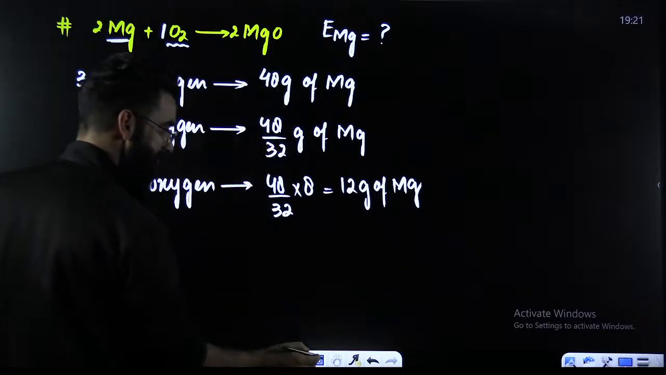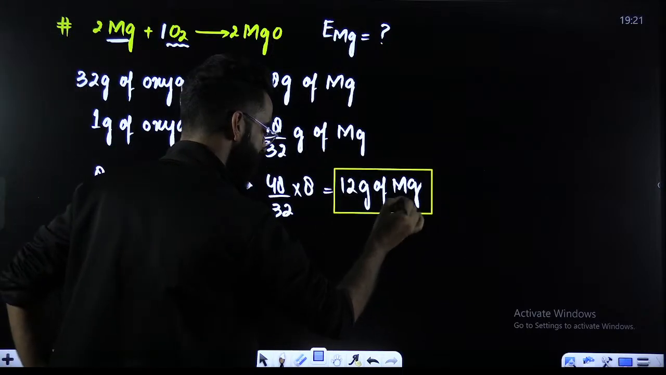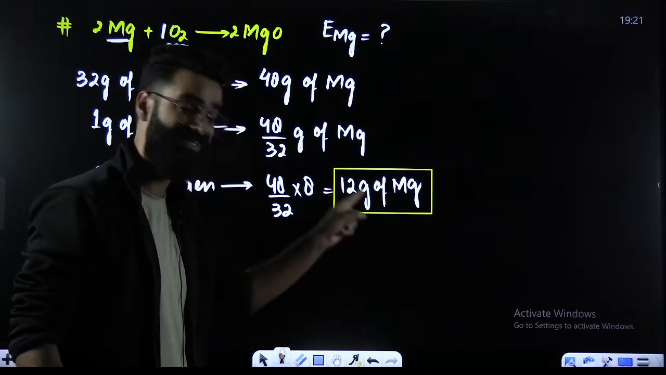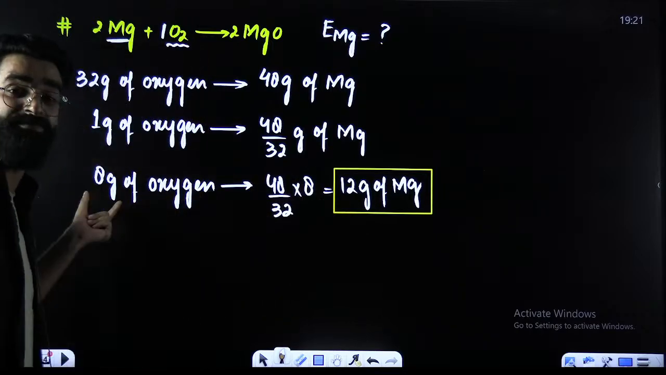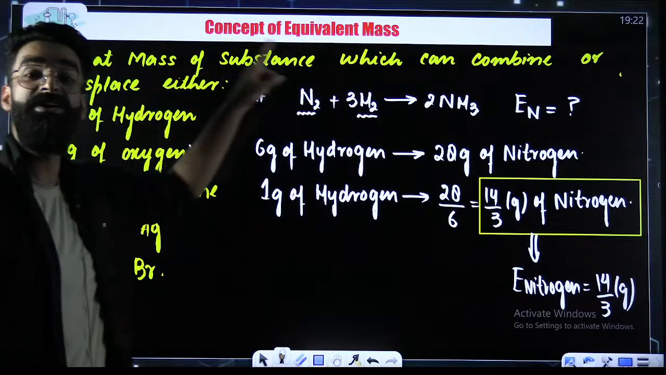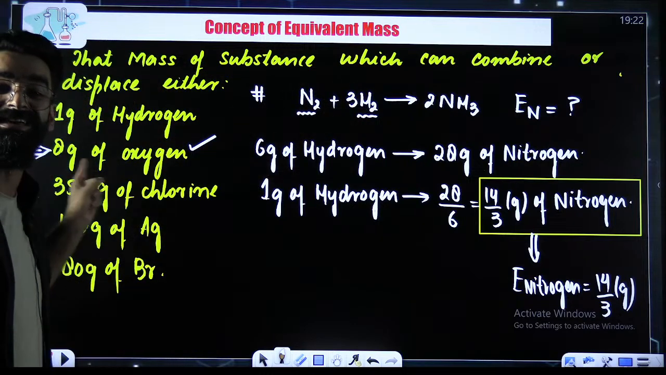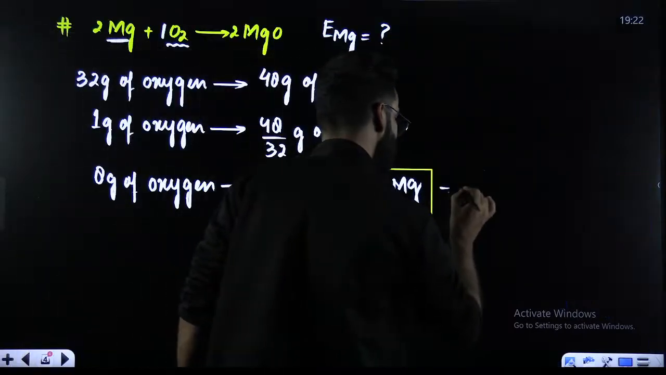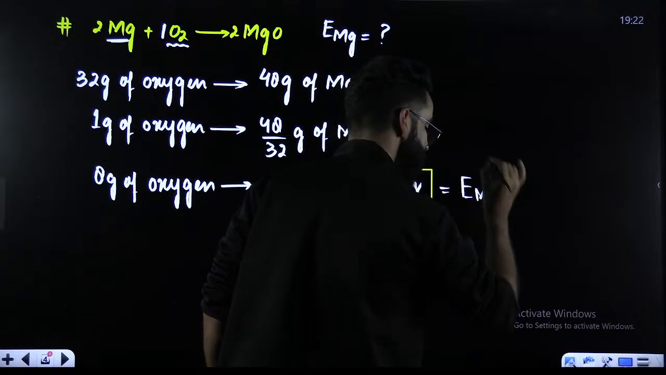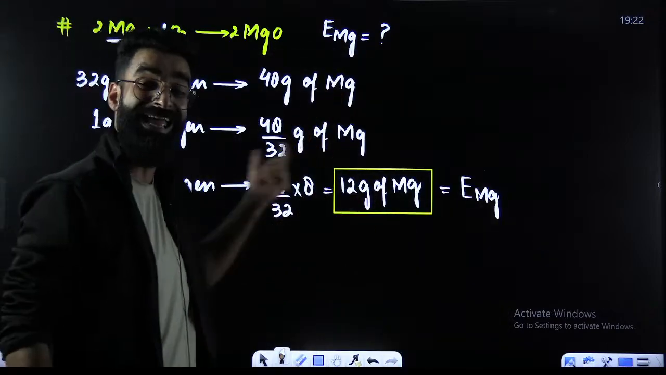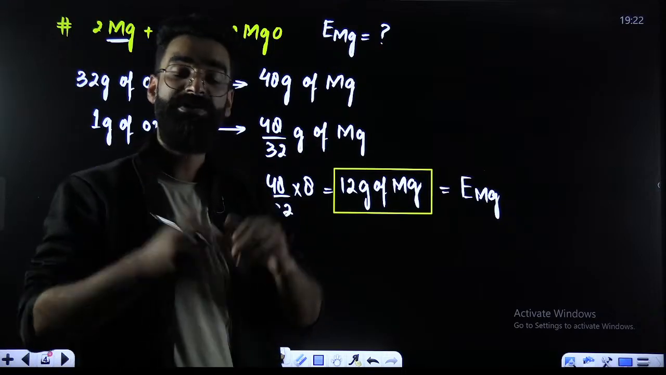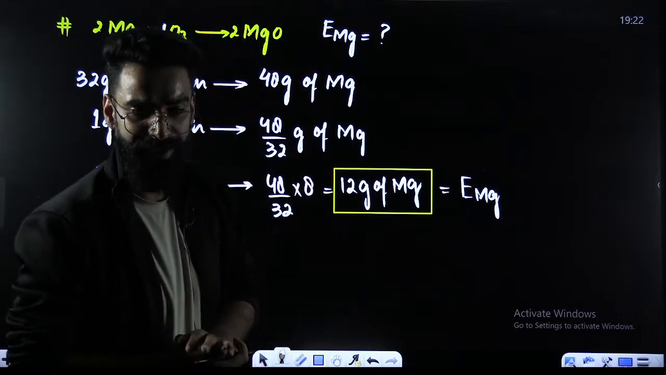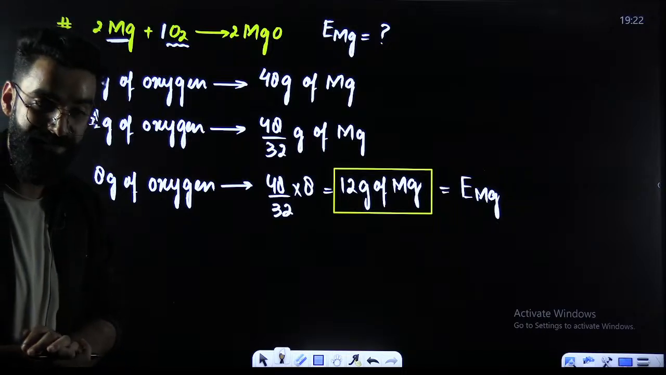If you look at this particular statement carefully, what did I calculate? What is this particular term? I would say this is the mass of magnesium that has combined with 8 grams of oxygen. And as per definition, that mass of substance which can combine with 8 grams of oxygen, you'll be calling that equivalent mass. So my dear students, this 12 grams over here, I'll be calling this the equivalent mass of magnesium. As per definition, that mass of substance which combines with either 1 gram of hydrogen or 8 grams of oxygen, I'll be calling that the equivalent mass of that substance.